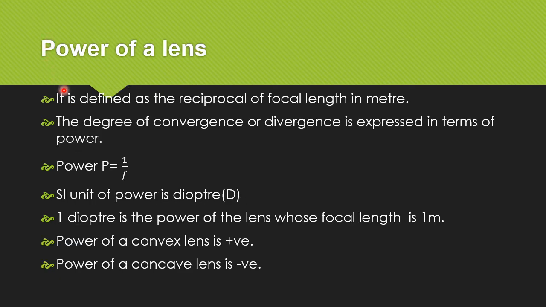Power of a lens. Power of a lens is defined as the reciprocal of focal length in meter. The degree of convergence or divergence is expressed in terms of power. Power P is equal to 1 upon f. SI unit of power is diopter. 1 diopter is the power of the lens whose focal length is 1 meter.